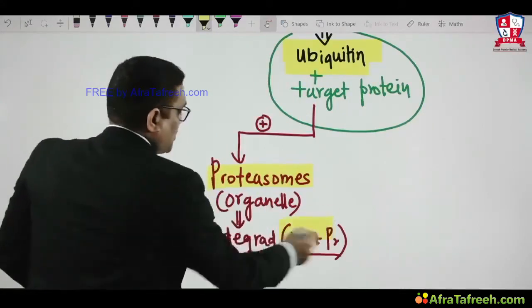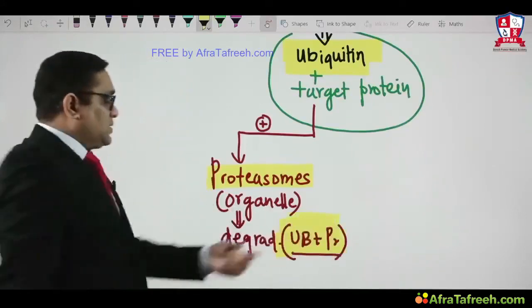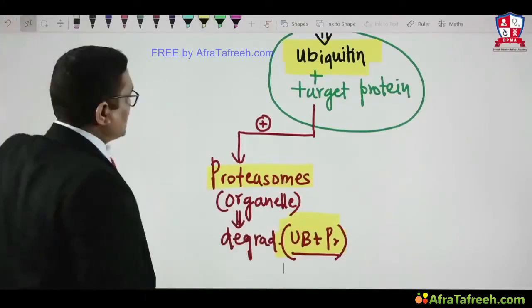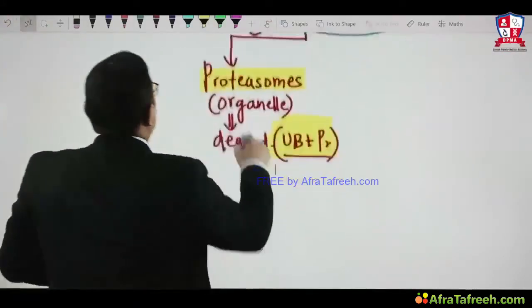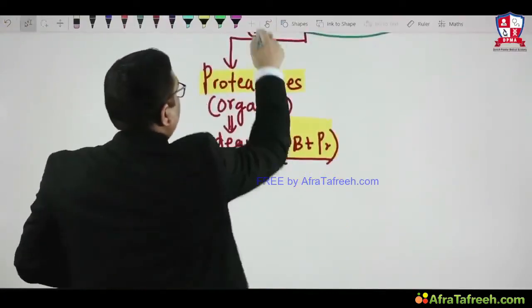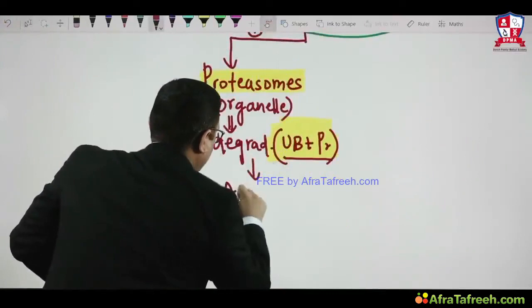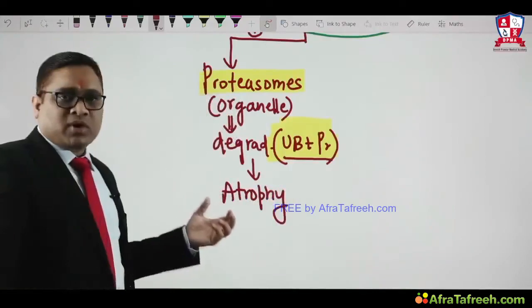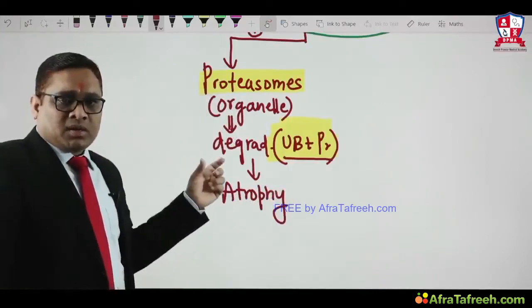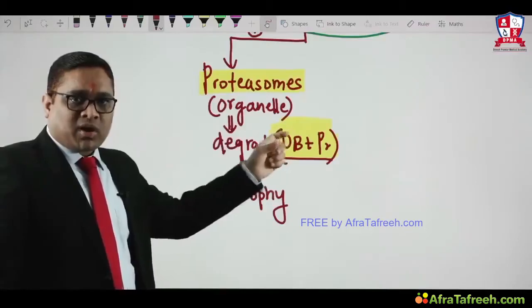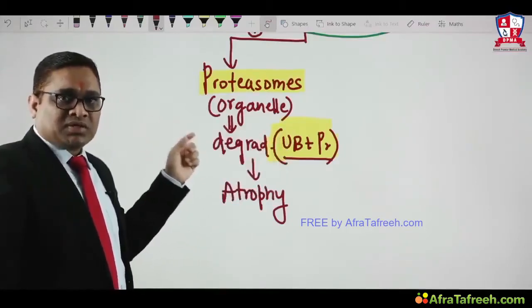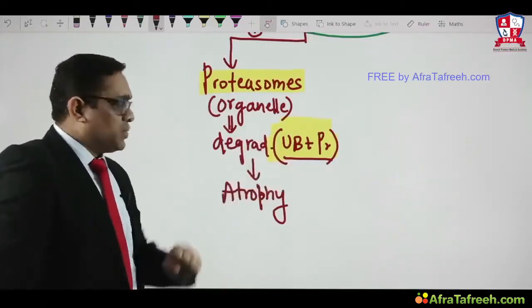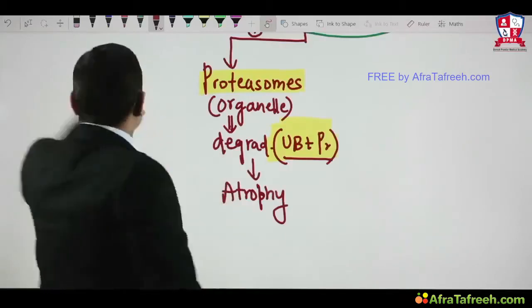Protein will be degraded, and atrophy will happen. So because of ubiquitin proteasome degradation, there is release of ubiquitin which combines with the target protein, and the proteasome, an organelle specialized for degrading the protein attached to ubiquitin, is activated.